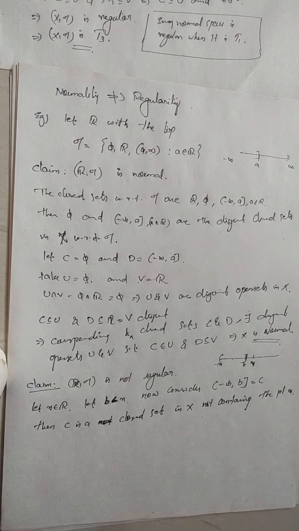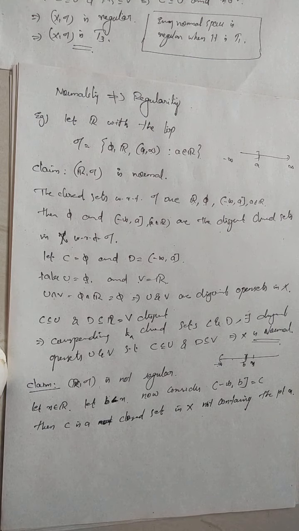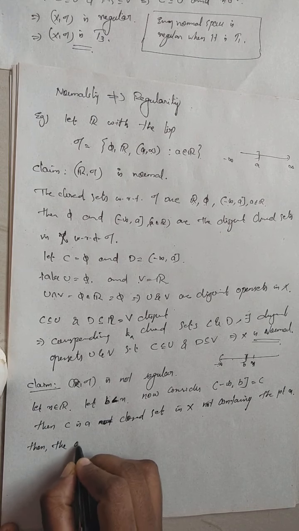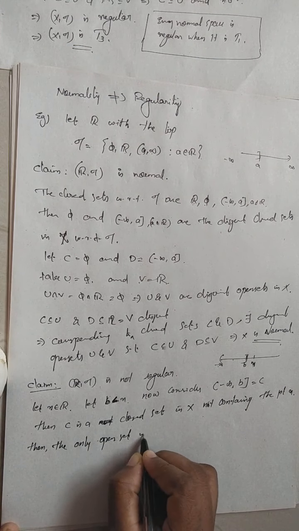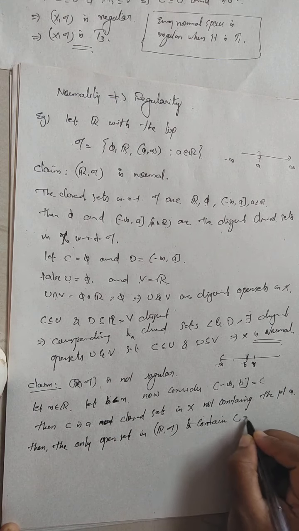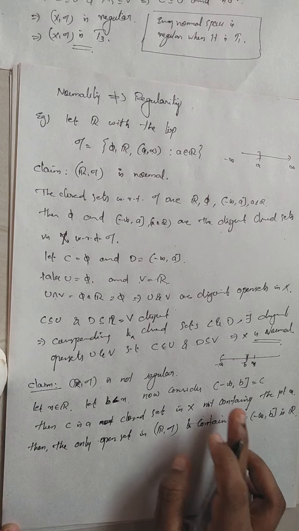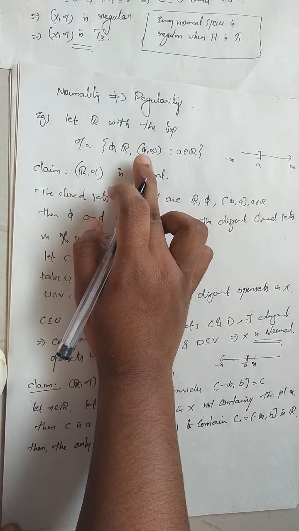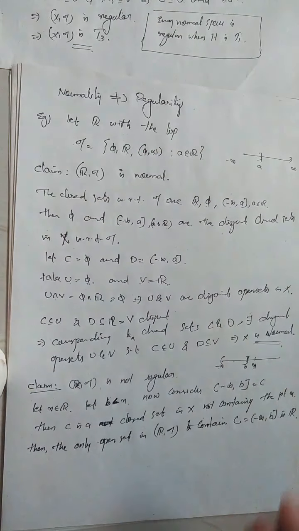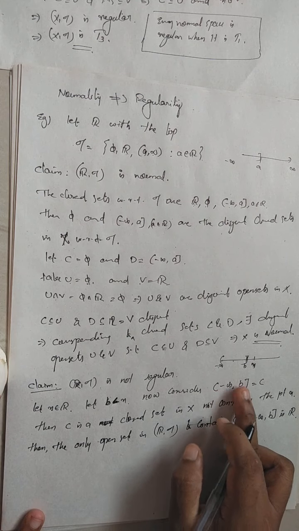Then we need to show that there exist no disjoint open sets U and V such that U contains x and V contains C. The only open set in the real line with this topology that can contain C, equal to minus infinity comma closed b, is the real line itself, because the open sets in this topology are of the form empty set, real line, and open intervals a comma infinity. An open interval a comma infinity cannot contain the closed set of the form minus infinity comma closed b, right?